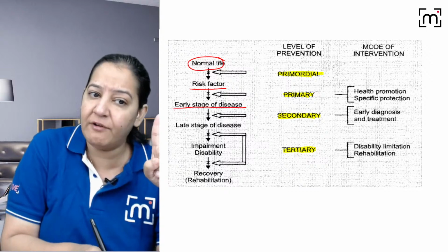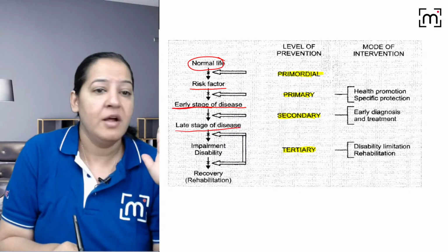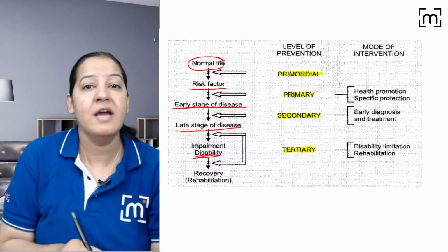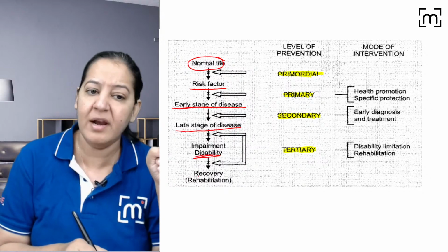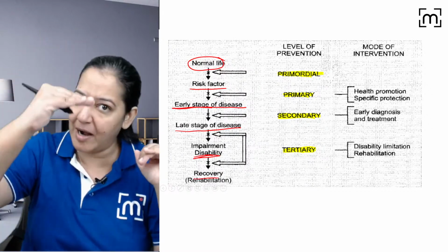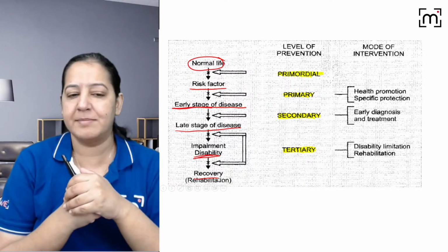Initially the disease will be in an early stage, then gradually it will progress to a late stage. If still no treatment is taken, it will progress to disability. And if still no treatment is taken, it will lead either to recovery or to death, right? So this is the complete cycle of how the disease happens. Give me a thumbs up if you got it.